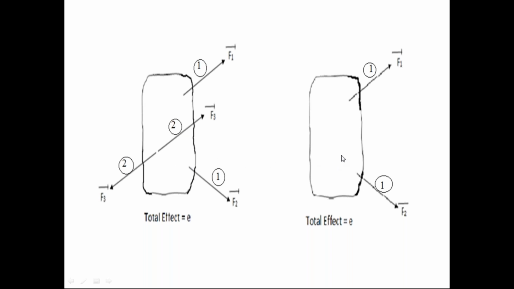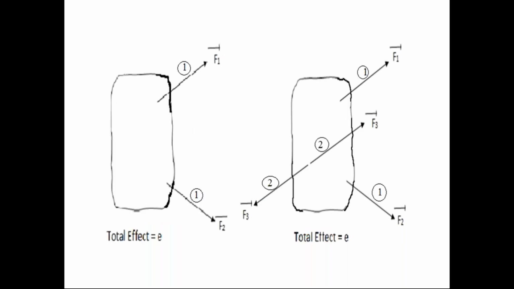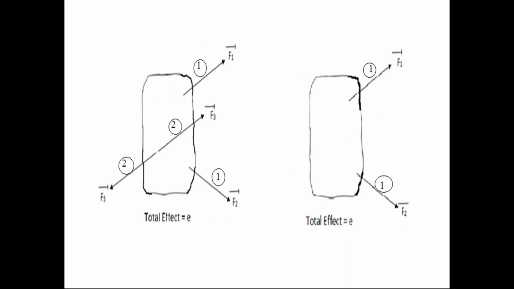So if we understand the two pictures carefully, the first picture, we apply the second force system on the rigid body. The next picture, we remove the second force system from the rigid body. Since that second force system is in equilibrium condition, either we apply the second force system or we remove the second force system from the rigid body, the effect on the rigid body remains the same.